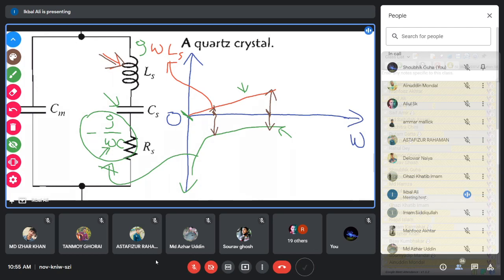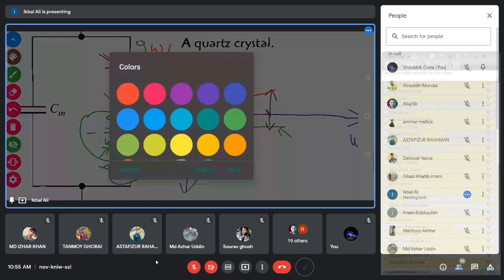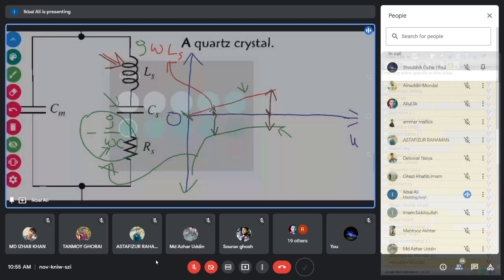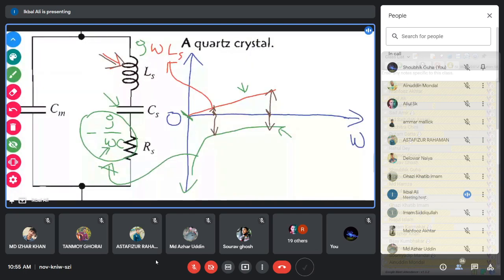When will the resonance occur in this circuit? The resonance will occur when the inductive impedance becomes equal to the capacitive impedance, so the total impedance becomes 0.